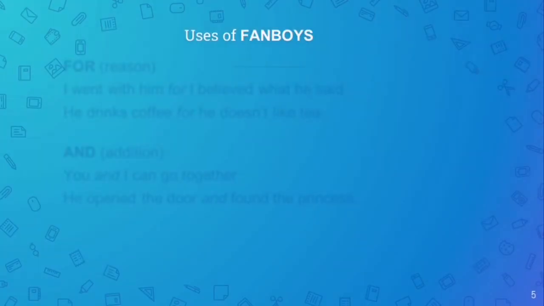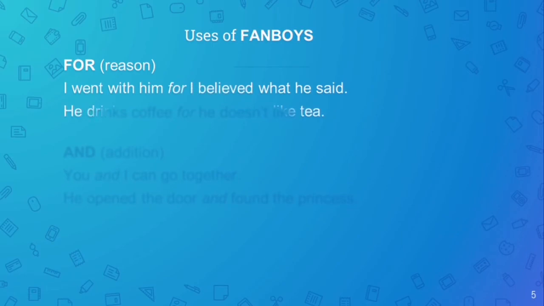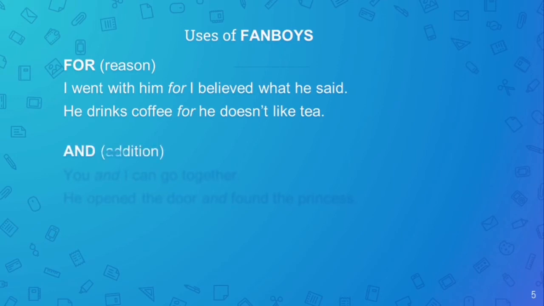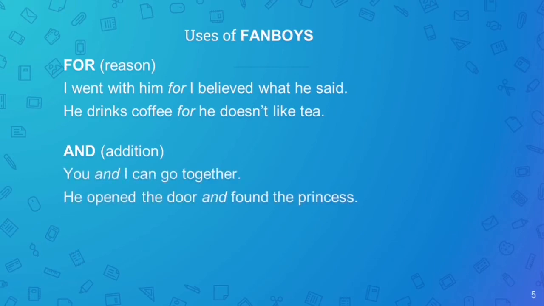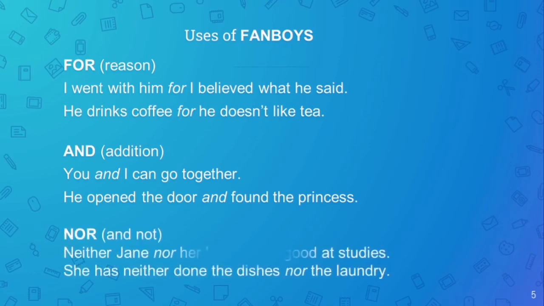Now let's see uses of these coordinating conjunctions, that is FANBOYS. For, that is reason. I went with him for I believed what he said. And he drinks coffee for he doesn't like tea. And as I said, addition earlier, you and I can go together means it is an addition of two people. He opened the door and found the princess. Nor, adding negation. Neither Jane nor her brother are good at studies. She has neither done the dishes nor the laundry, means adding negation to it.